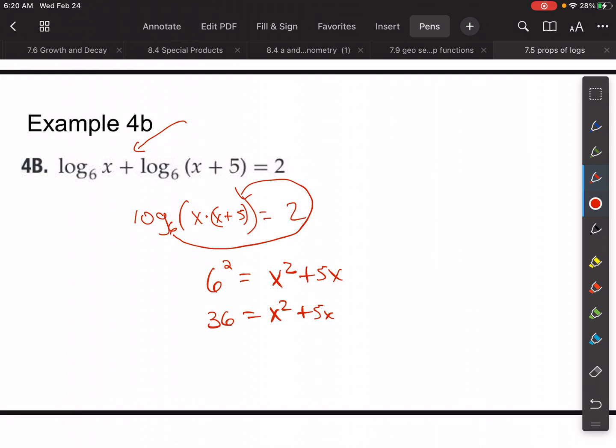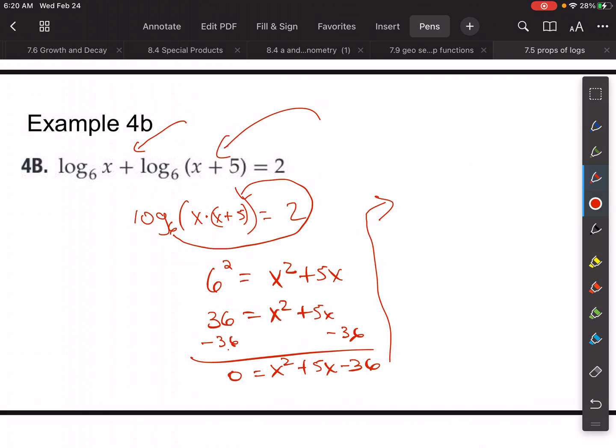So then to solve this, it's quadratic. So I'm just going to set this equal to 0, right? So I'm going to subtract 36 from both sides. And then we're going to factor it. So 0 equals x squared plus 5x minus 36. Okay, we're going to factor this thing. And then we're going to remember that we can't have a negative inside the logarithm. So if there's a negative factor here, which there will be, we're going to throw that one out. So two things that multiply to give you negative 36, add to give you 5. So I believe that would be 9 and 4.